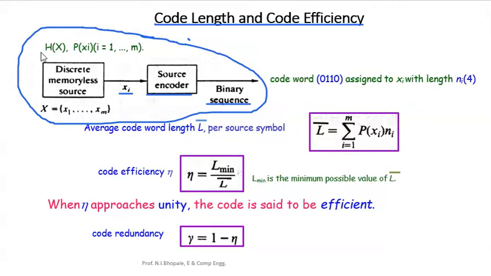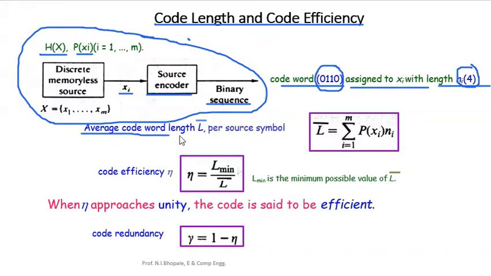Here h of x is the entropy of the source, and p of xi is the probability of the different messages generated from the source. Now the code word is, for example, 0110, assigned to xi with length ni of 4. It indicates that if the code word generated is 0110, the total number of bits for that code word is 4. That's why ni of 4 is mentioned.